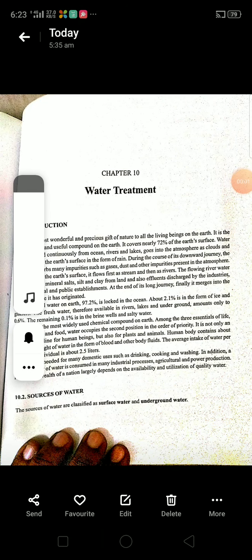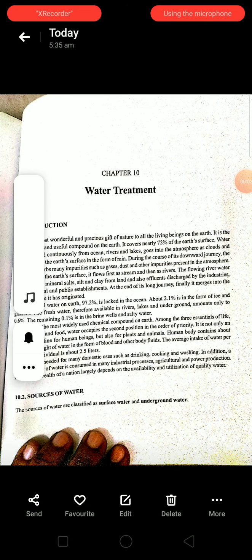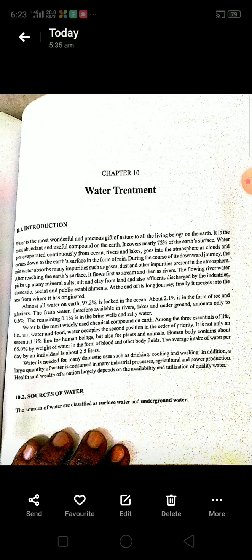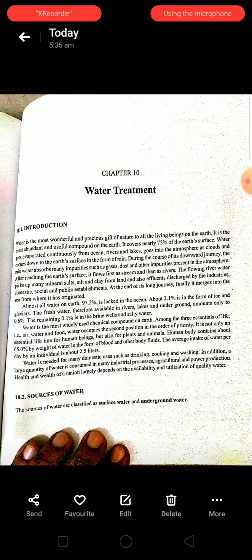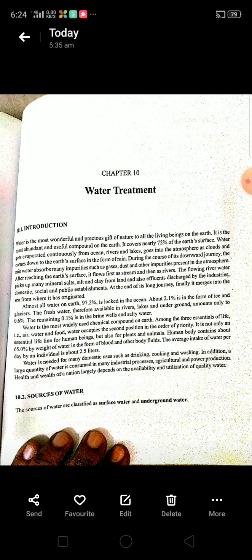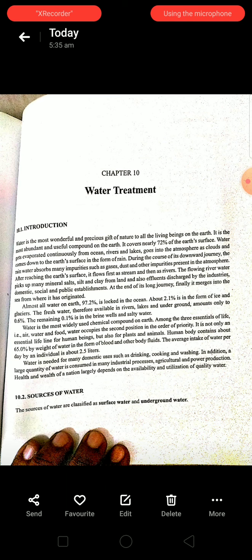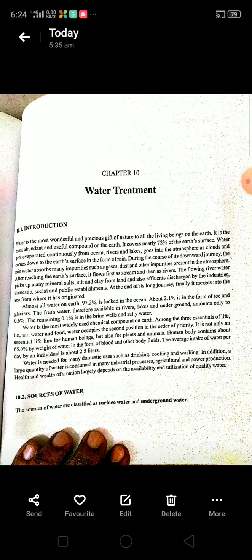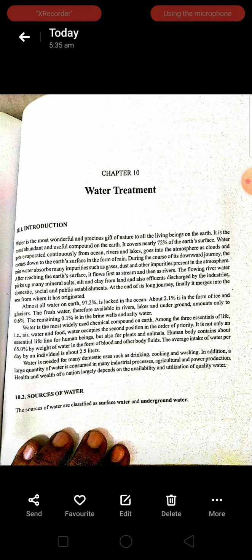Today we shall discuss water treatment, or water chemistry. Here I will give the introduction to the chapter. Water is the most wonderful and precious gift of nature to all living beings on the earth. It is the most abundant and useful compound on the earth's surface.